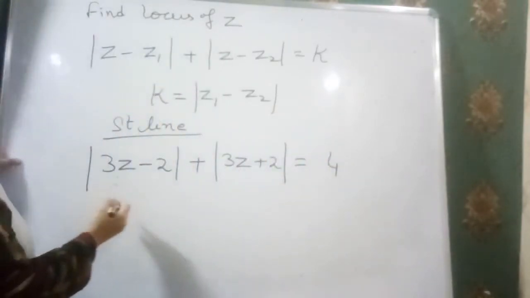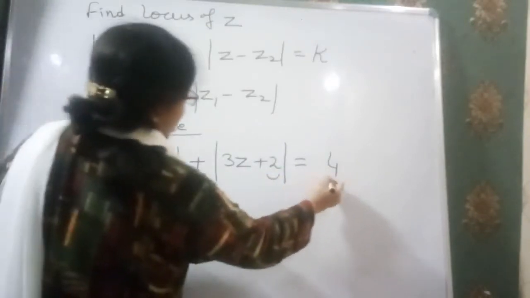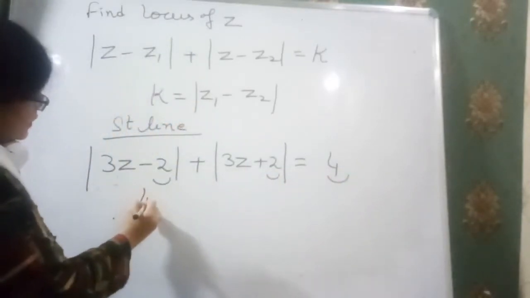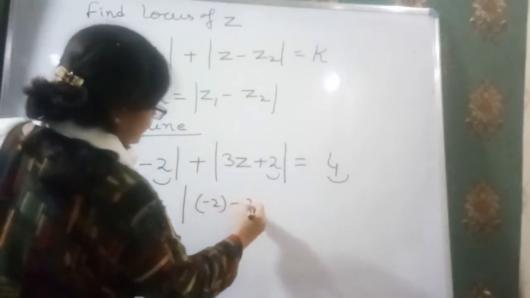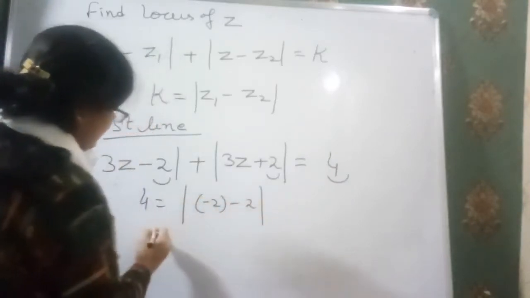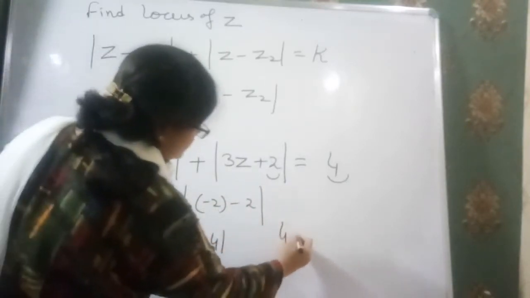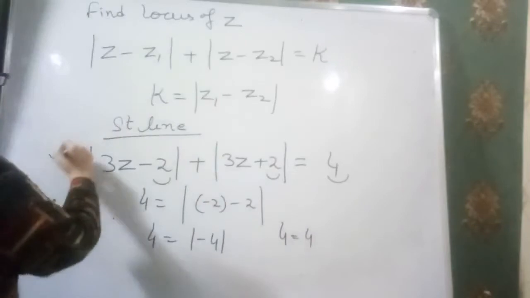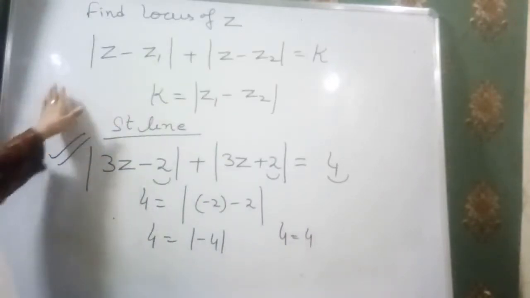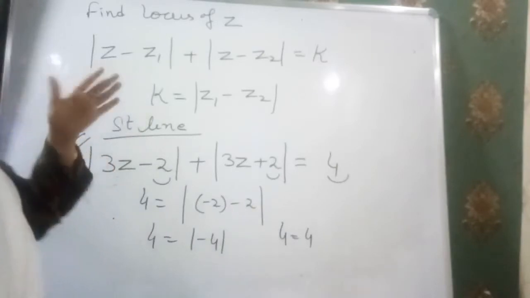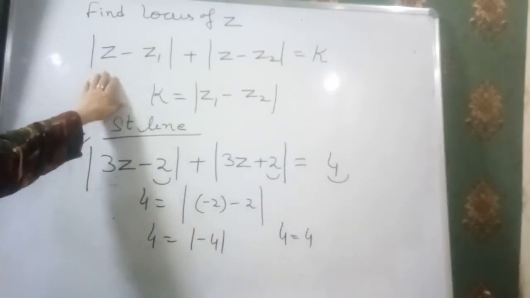Now here in this case we have z1 this and z2 this and our k is this. That means 4 is equal to mod of minus 2 minus 2. Clear? That means 4 is equal to mod of minus 4. That means 4 is equal to 4. That means this equation represents a straight line. I think you will get the concept whenever any equation is given.